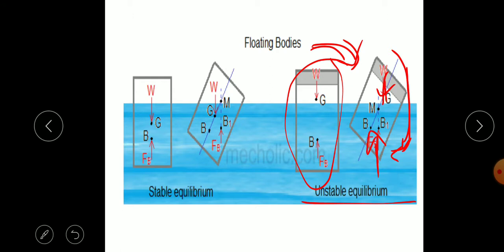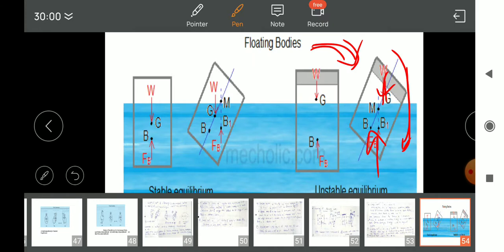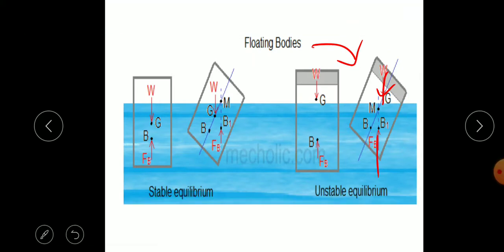In the design of a ship, the ship should have stability. So in that case the metacenter should be above the center of gravity. That means in the design of the ship, the center of gravity should be below the metacenter height.